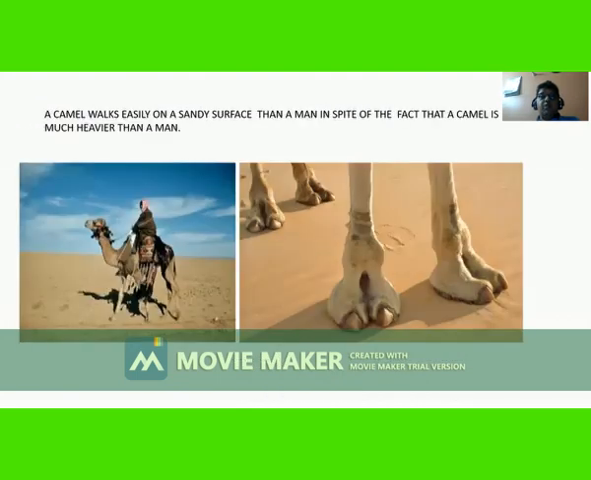One more application: a camel walks easily on a sandy surface, unlike a man, in spite of the fact that the camel is much heavier than the man. Here we are showing the feet of the camel, and you can see that the area of the feet of the camel is very large. We know the formula P is equal to F upon A. When the area is large, the pressure applied by the feet of the camel is small, and therefore the camel can walk easily over the sandy surface.